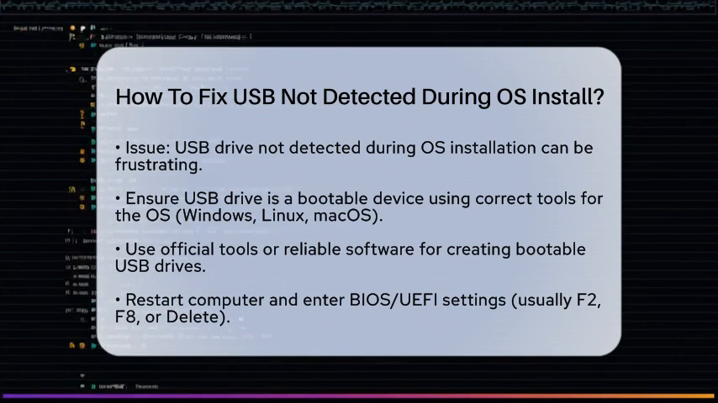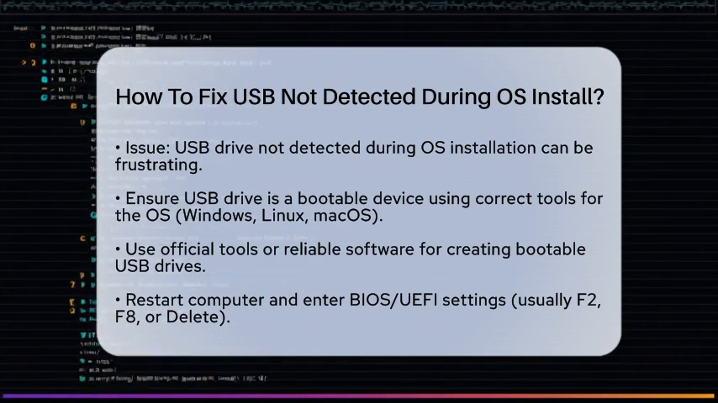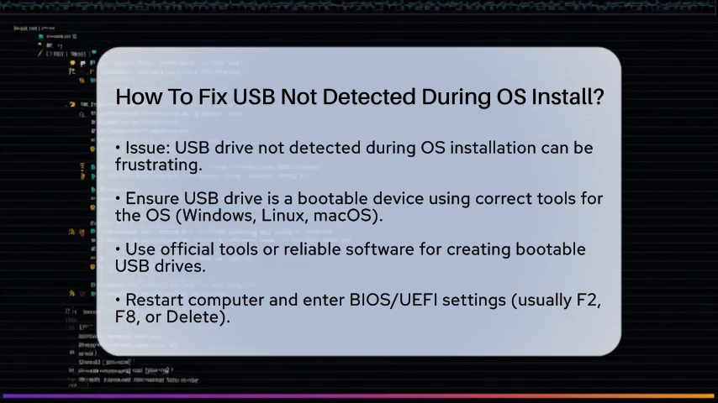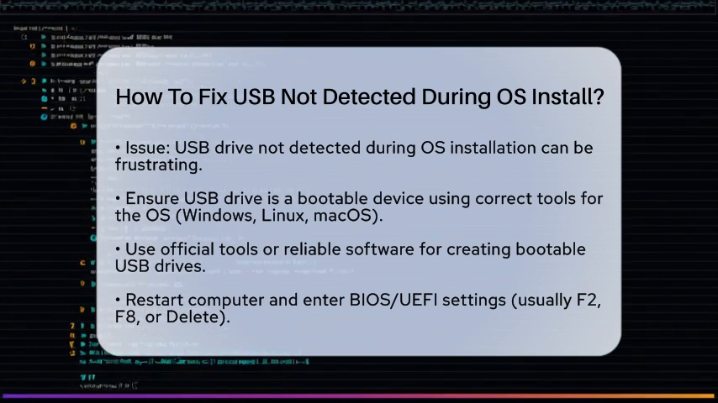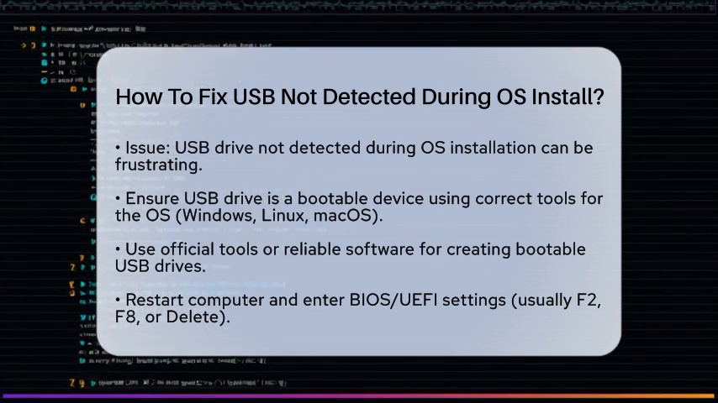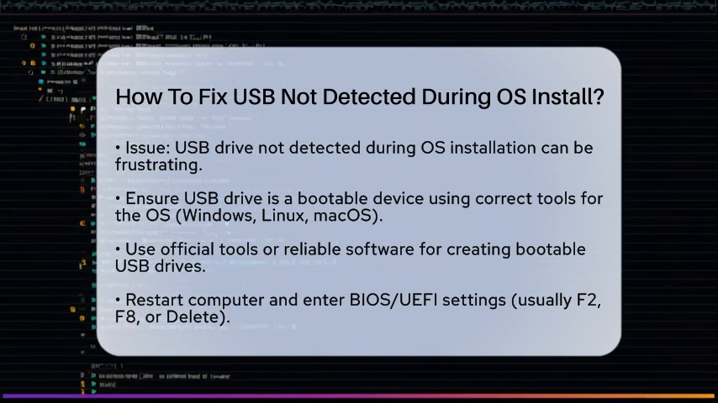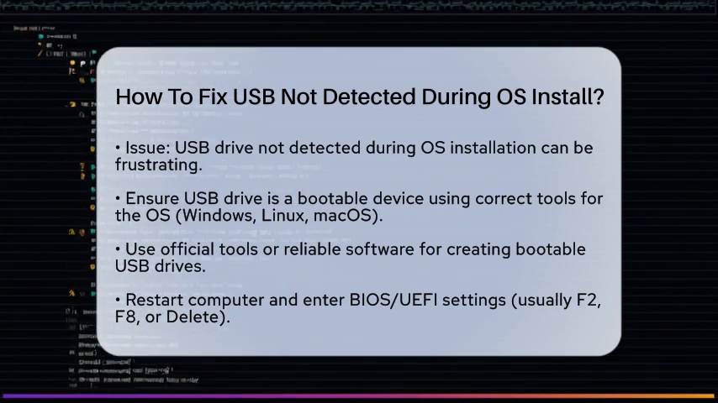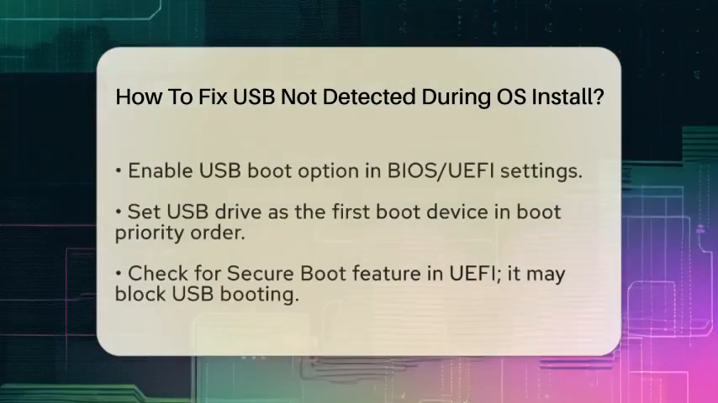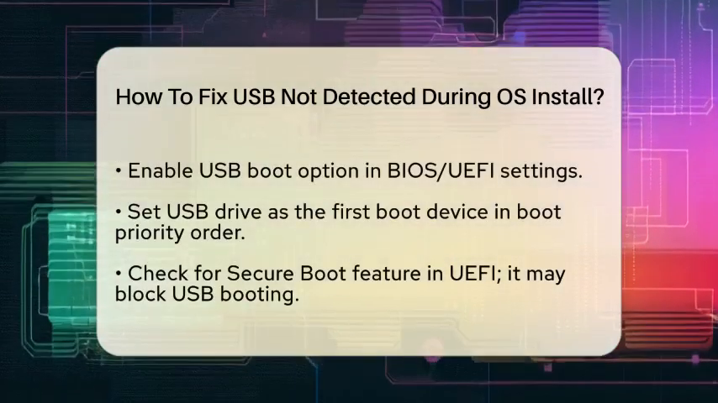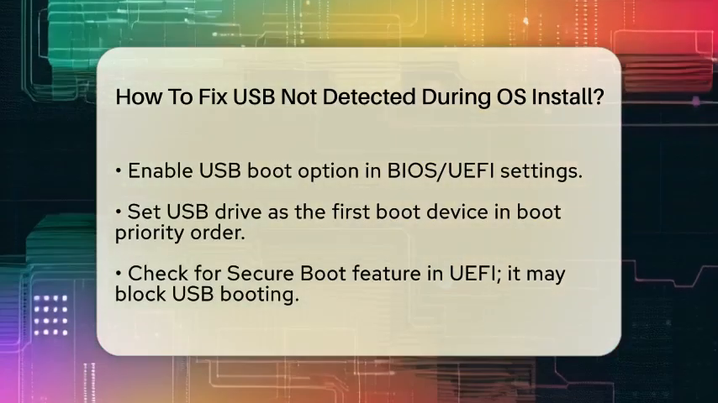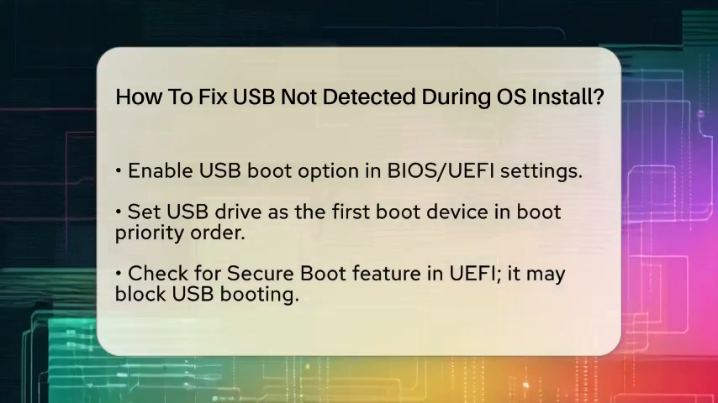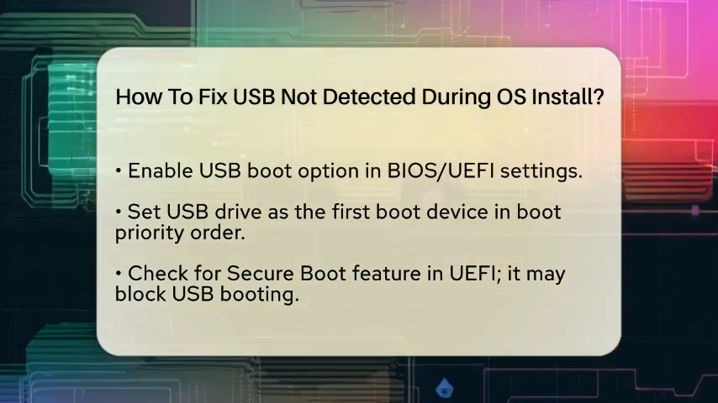Next, we need to check your computer's BIOS or Unified Extensible Firmware Interface settings. To do this, restart your computer and enter the BIOS setup. You can usually do this by pressing keys like F2, F8, or Delete during startup. Once in the BIOS, look for the USB boot option and make sure it is enabled. It is also important to set the USB drive as the first boot device in the boot priority order.